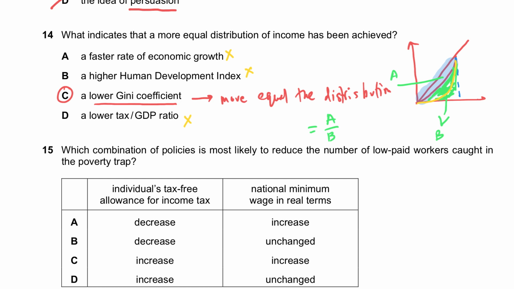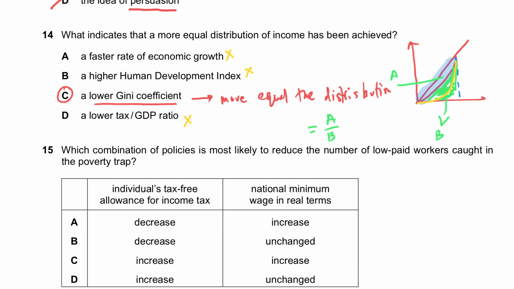Now in 15 they say which combination of policies is most likely to reduce the number of low paid workers caught in the poverty trap. Remember, poverty trap is when your after tax salary is lower than the unemployment benefits that you get.